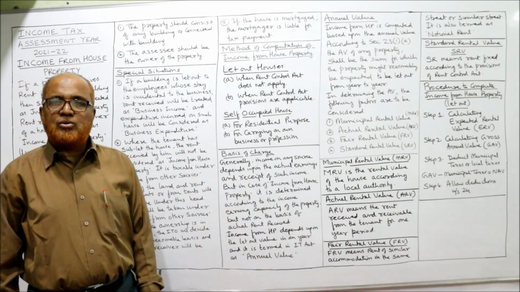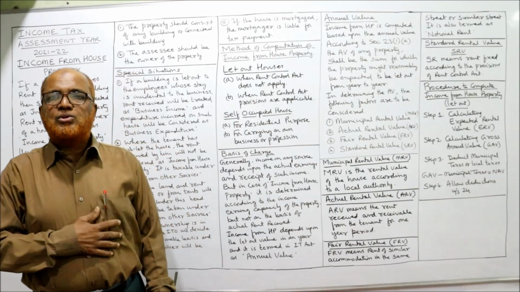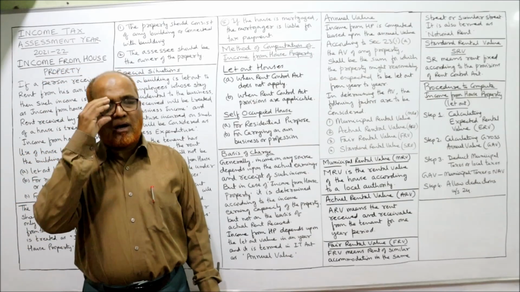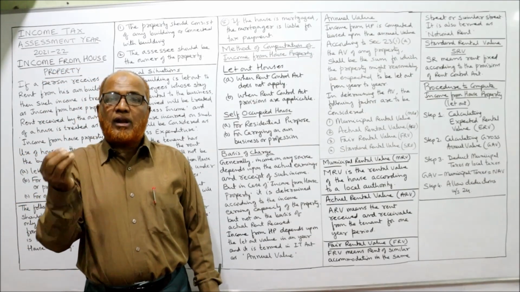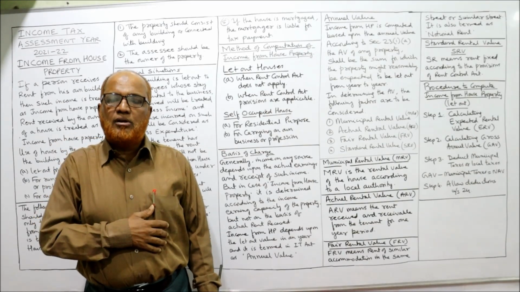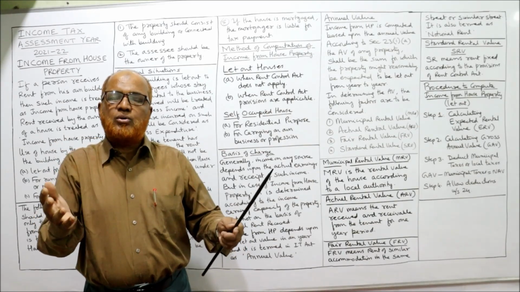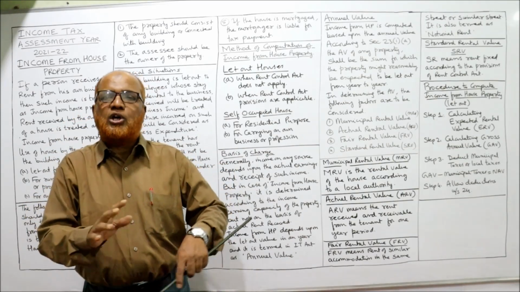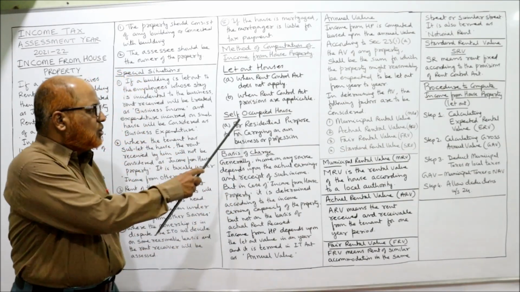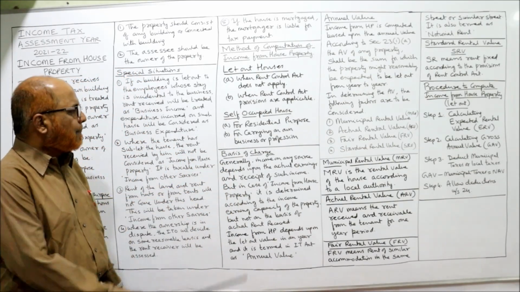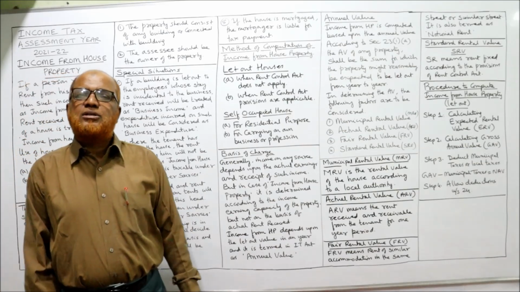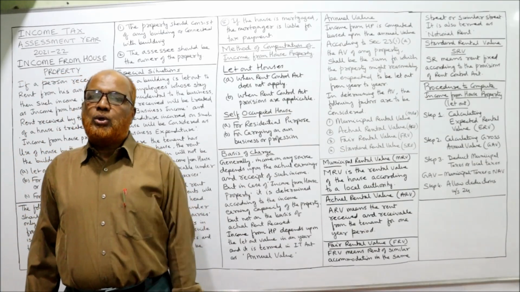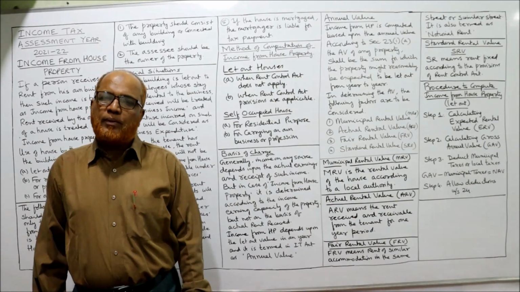Second, self-occupied house. The self-occupied house can be used for running our own business or profession, or it can be used for our own residence. So there are two types of self-occupied houses. Now, basis of charge. How to compute the income from house property?